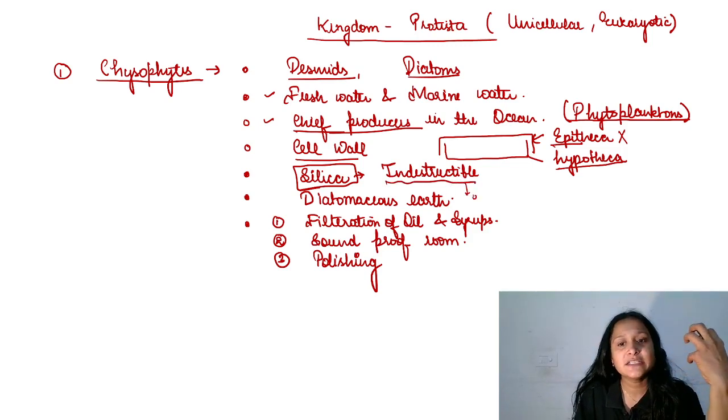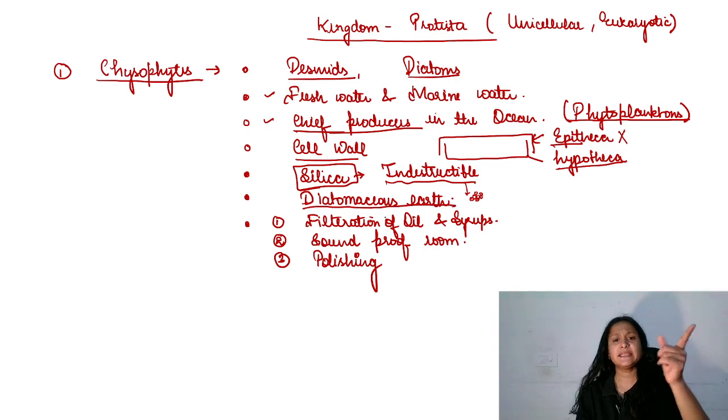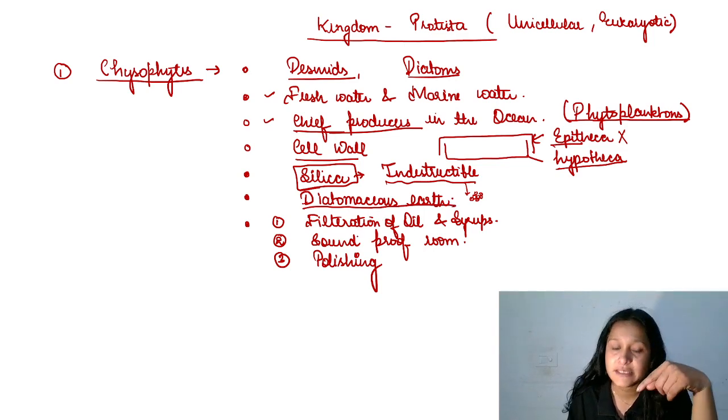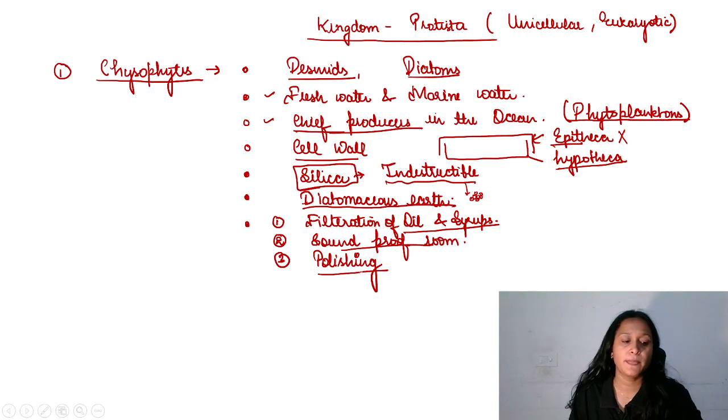And when they settle down in the ocean, they make a bed there, है ना, एक अर्थ बन जाती है, that is called diatomaceous earth. This is having very economic value for us. कहाँ यूज होती है ये, filtration of oils and syrups, soundproof room and even polishing के ये हमारे काम आएगी. Am I clear till here? ठीक है, तो ये थे हमारे chrysophytes.